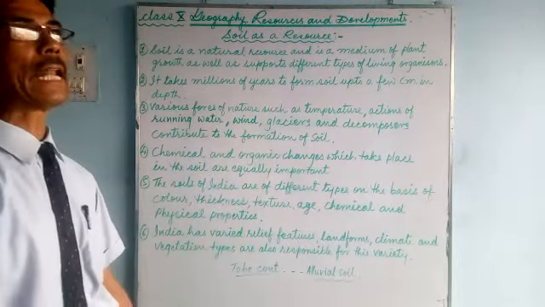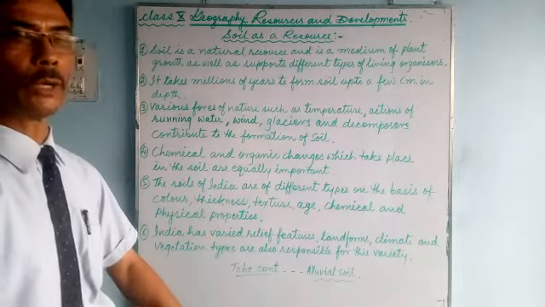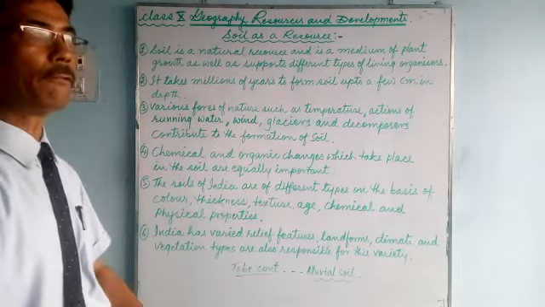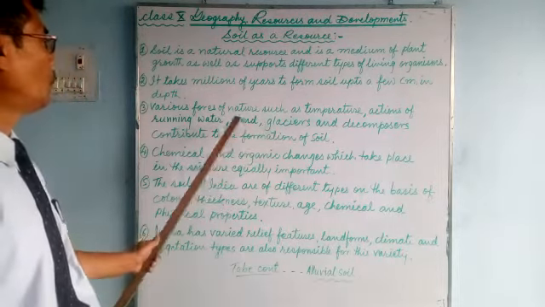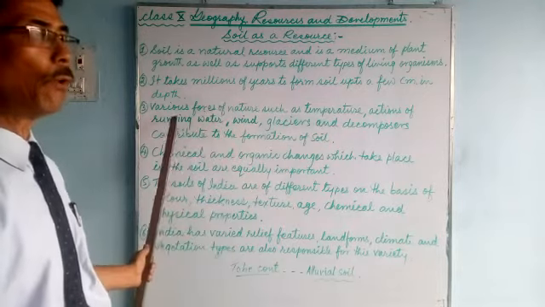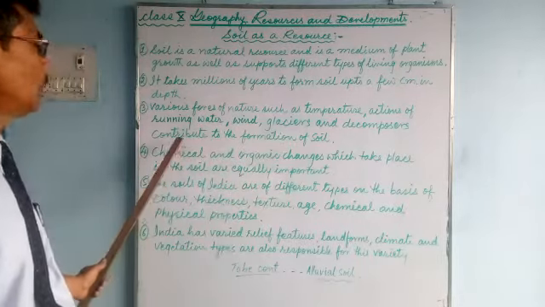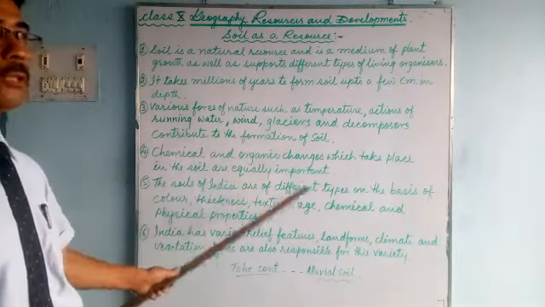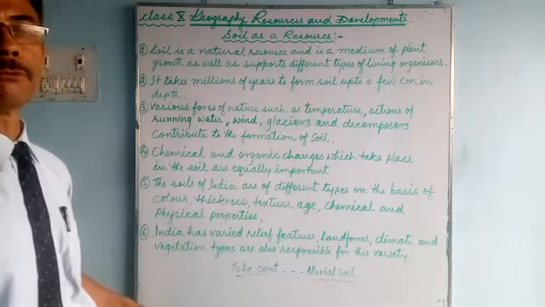In your previous classes, class 7, 8, you have learned about soil, different types of soil, layers of soil. But here we will learn in a detailed manner. It's a very vast lesson. So you can see there, temperature, action of running water, wind, glacier, decomposers, they contribute to the formation of soil. If you take one of them out, it's quite difficult to form soil.